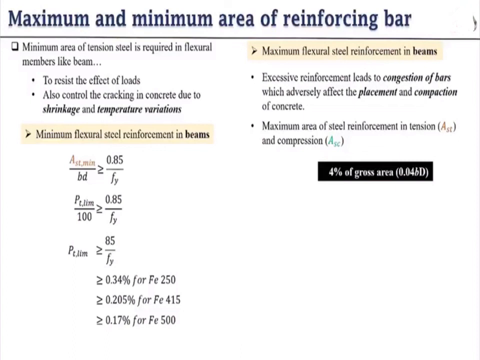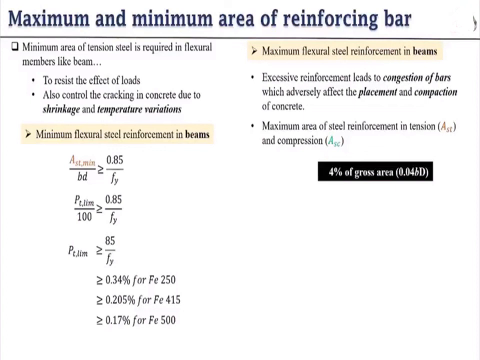Now, the maximum and minimum area of reinforcing bar. These two formulas are given in IS 456-2000, and these formulas are always asked in competitive examinations and interviews, so you should remember these two formulas. For the minimum area of tension steel, the formula is Ast minimum upon bd is greater than or equal to 0.85 upon fy, and for the maximum flexural steel reinforcement it is 4% of the cross sectional area, that is 0.04 bD. Remember that here we use capital D, meaning overall depth.